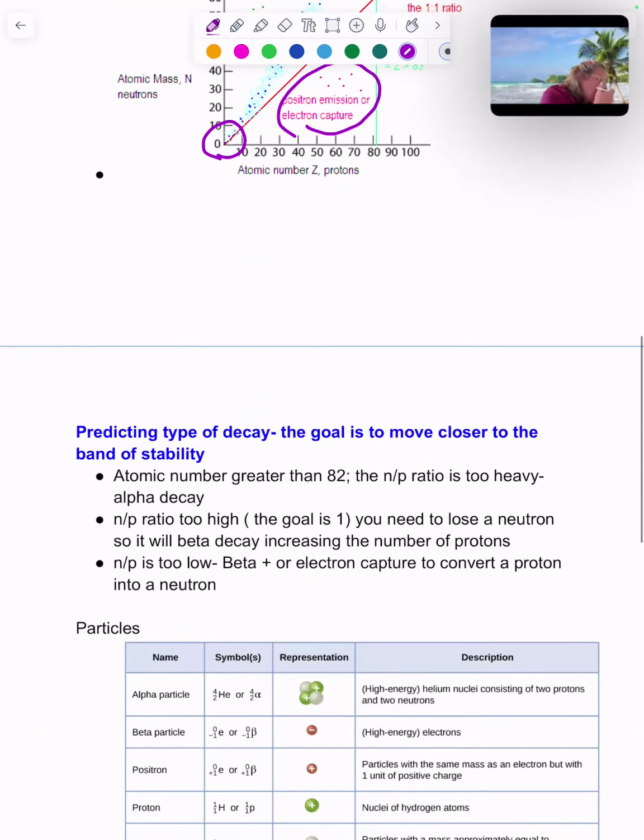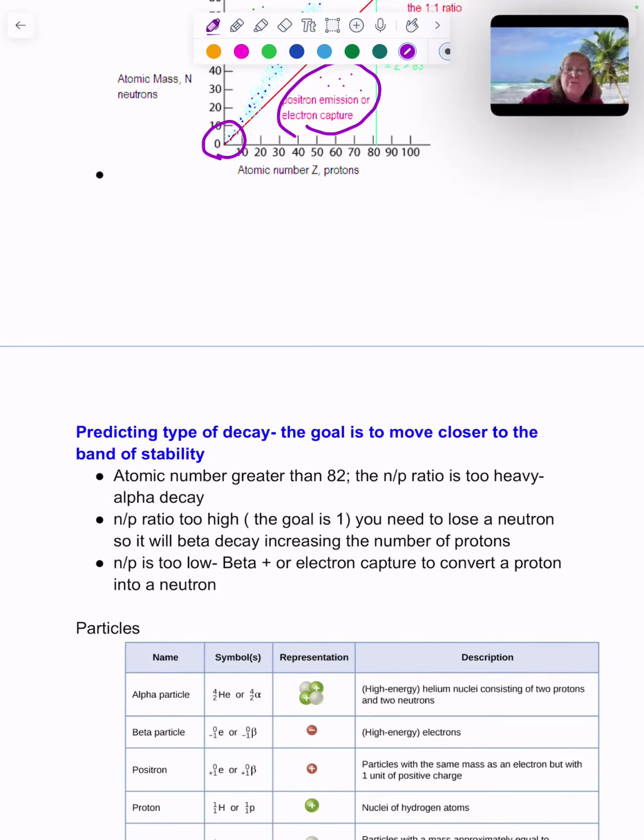So you predict the type of decay based on where the atomic number is. Atomic numbers greater than 82 are going to have that neutron to proton ratio. They're heavy. They need to get that number down. So they're going to alpha decay because an alpha particle is going to give off the most mass. If the neutron-proton ratio is too high, remember the goal is 1, you're going to lose a neutron. So it'll beta decay. In a beta decay, a neutron is being converted into a proton.